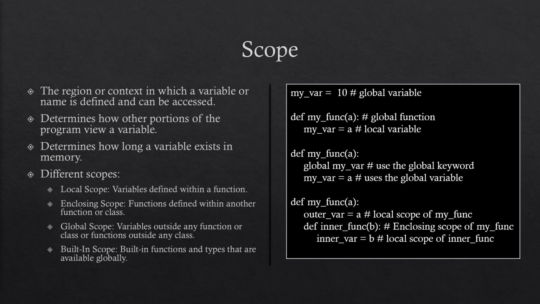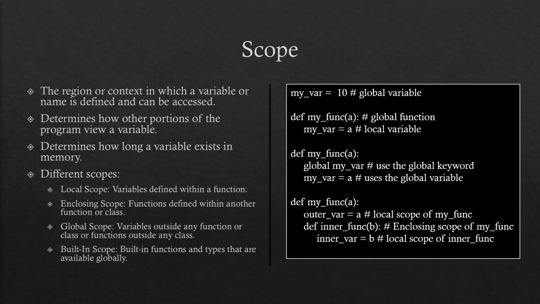The local scope is the innermost scope in Python's variable scoping rules. When a function is called, a new local scope is created for that function, and any variables defined within that function become local to that scope. When the function returns, the local scope is destroyed and the local variables cease to exist.